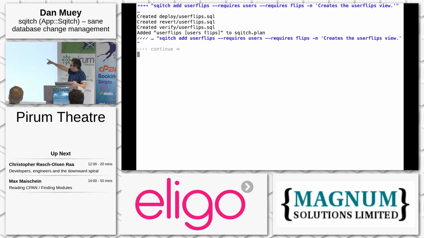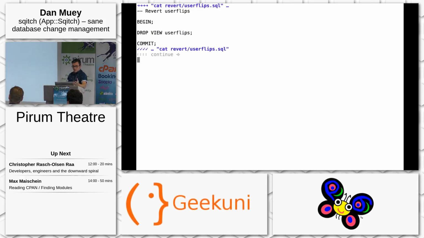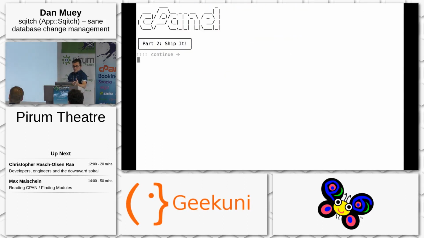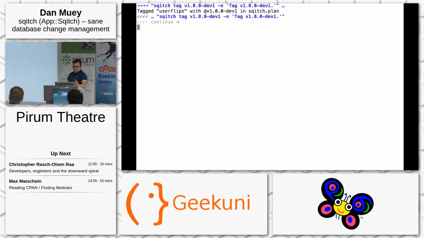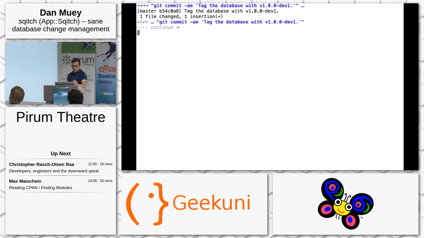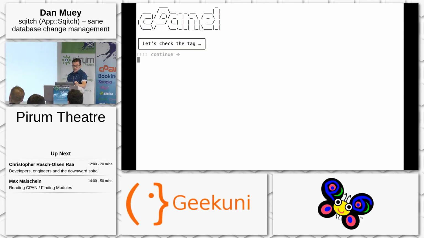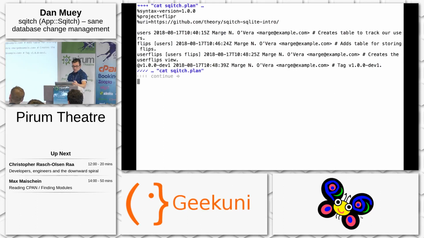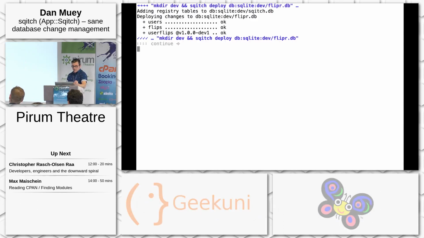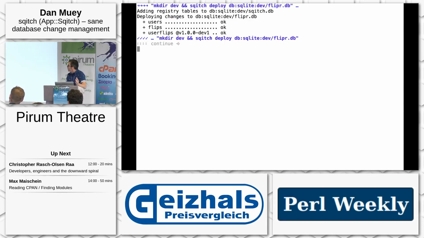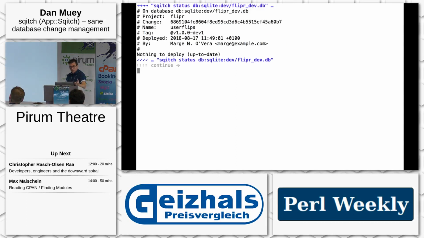Same thing, you add a thing. This has two requires, users and flips. We create the view, we drop the view, and now we're ready to ship it. So to ship it, with software we tag it in Git, right? So with this, you Sqitch tag your database as a tag, commit that, and then you tag your Git repository, and you deploy it, and now it has this tag here. So if we check it, this is what it looks like in the plan file, and we make a little temporary directory and test the whole thing out on a different database, and sure enough, it all looks good.